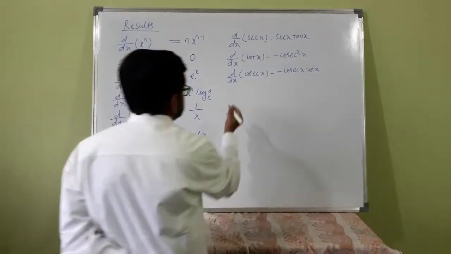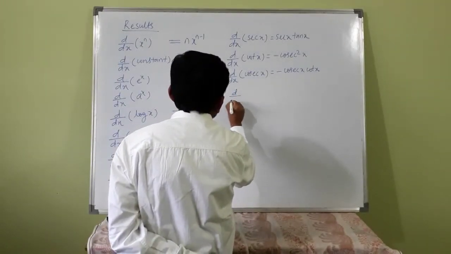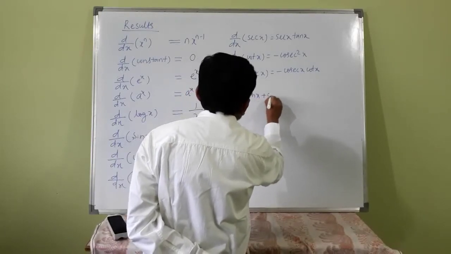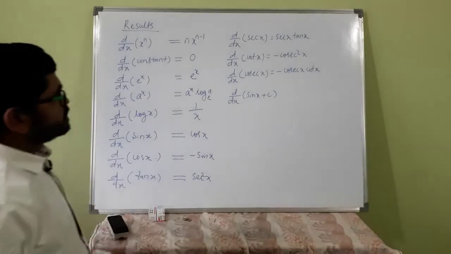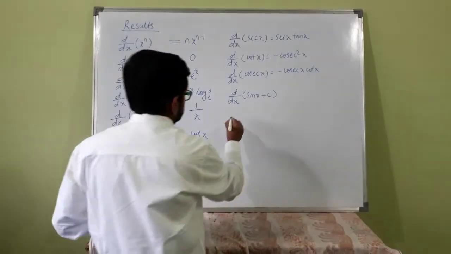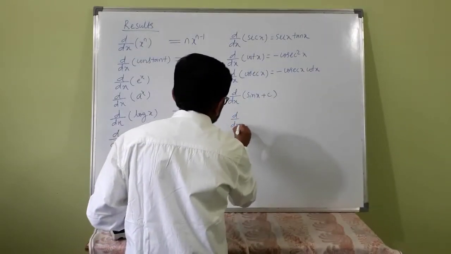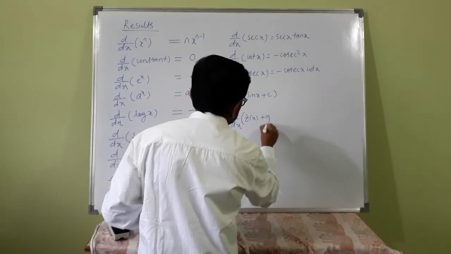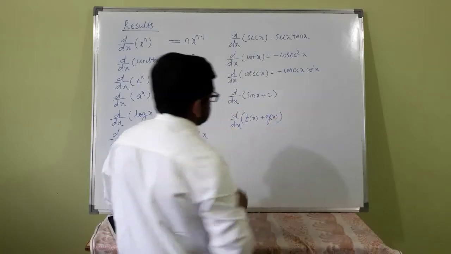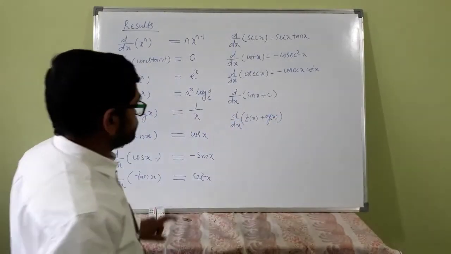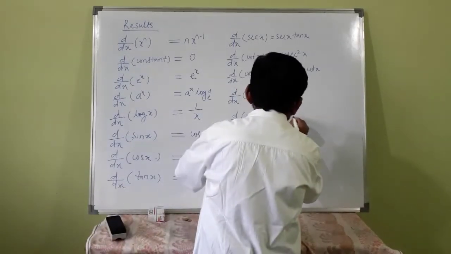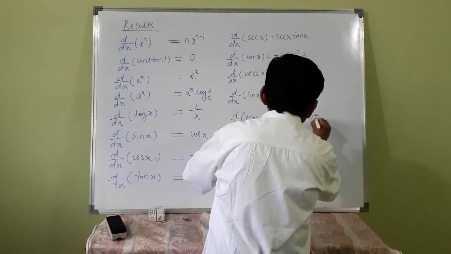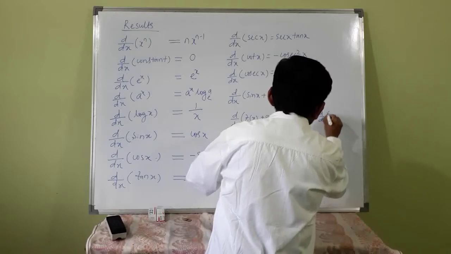Okay, suppose d by dx of sin x plus c. What is the answer? Remember, for this function f(x) plus g(x), suppose these two are functions of x, then this is d by dx of f(x) plus d by dx of g(x).